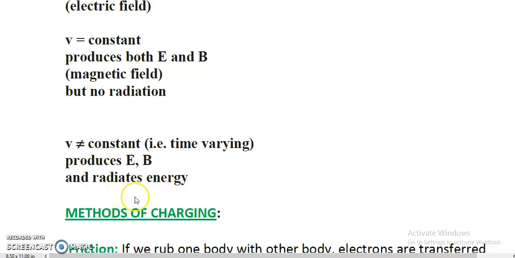This particular condition we will go through in the last chapter of volume 1, that is electromagnetic wave, because the radiation is in the form of EM wave. EM wave stands for electromagnetic wave. There we will study the charged body moving in accelerated mode, or charge being accelerated, in that particular chapter. So that's why the radiation will be there, and that radiation is in the form of electromagnetic wave.